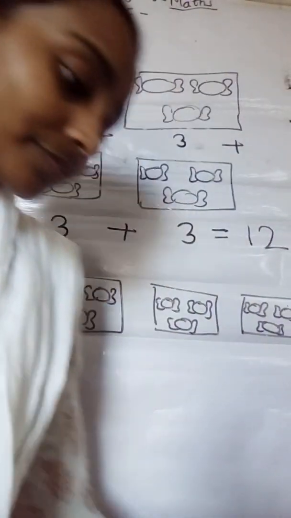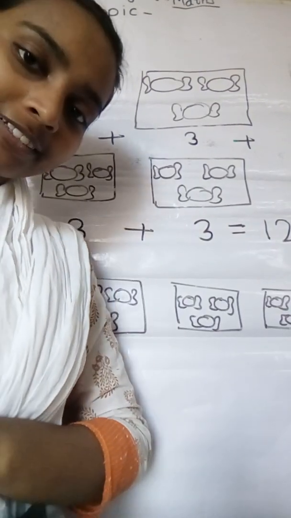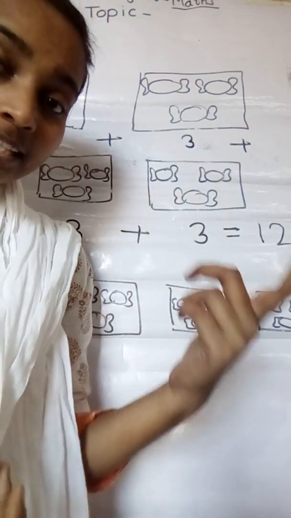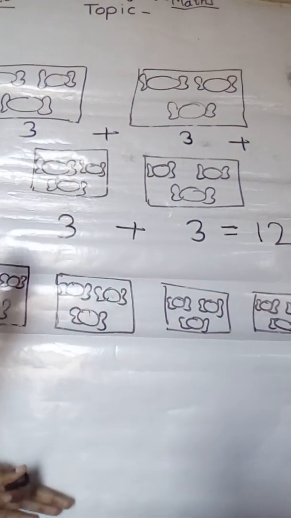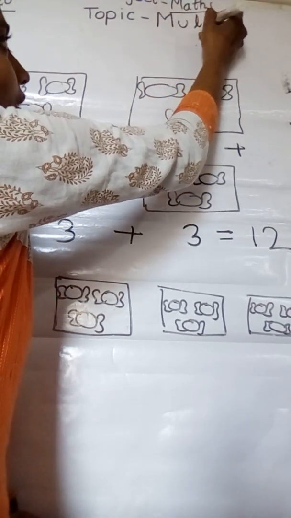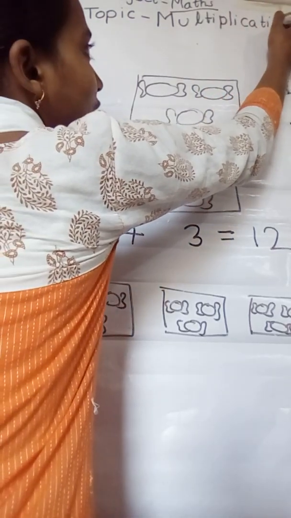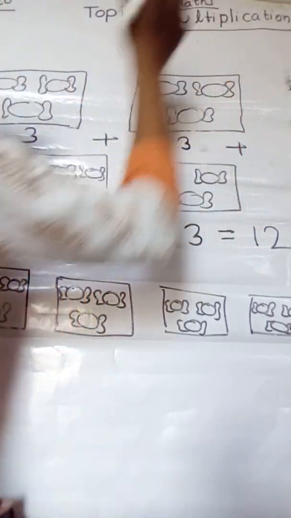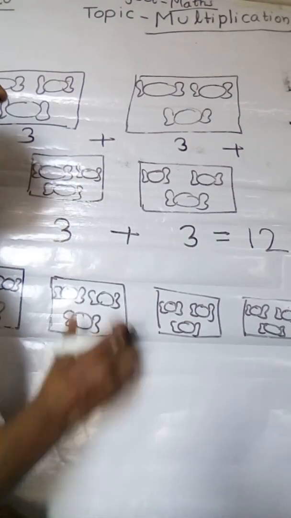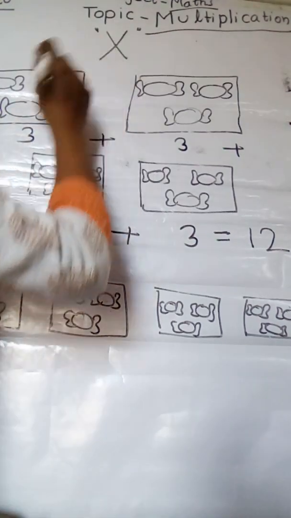Let's see. If we add these toffees, the method is called multiplication. Okay, the magic is called multiplication. M-U-L-T-I, multi, P-L-I, plication, C-A-T-I-O-N. Okay children, this is the multiplication chapter. Today's topic is multiplication. Children, what is the sign of multiplication? This is the sign of multiplication.